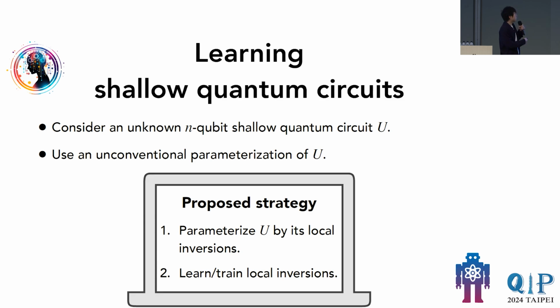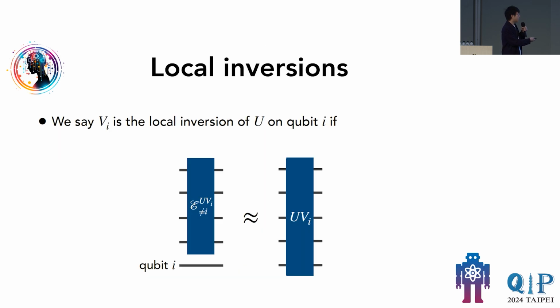In order to dive into this proposed strategy, I would first like to define what we mean by local inversions. Suppose we have this n-qubit unitary U. A local inversion Vi is the local inversion of U on qubit i if the following relation holds.